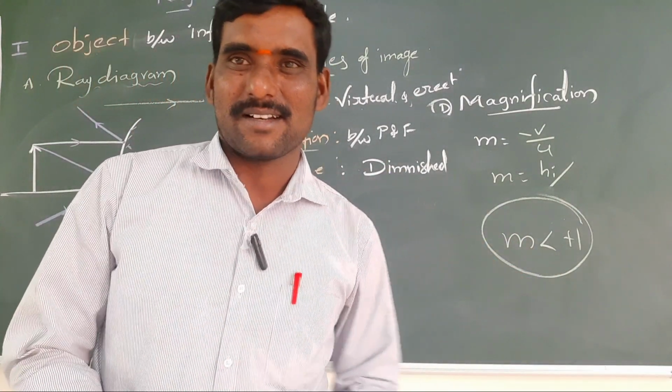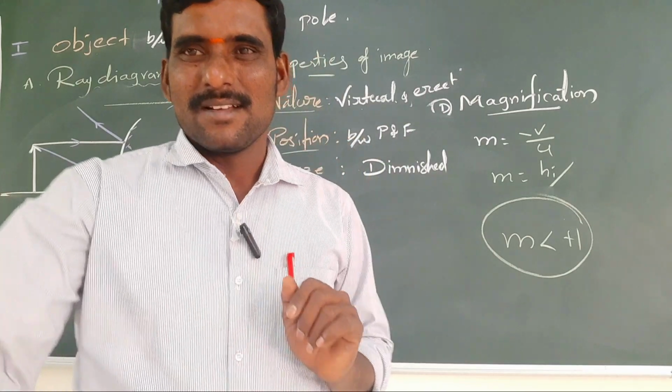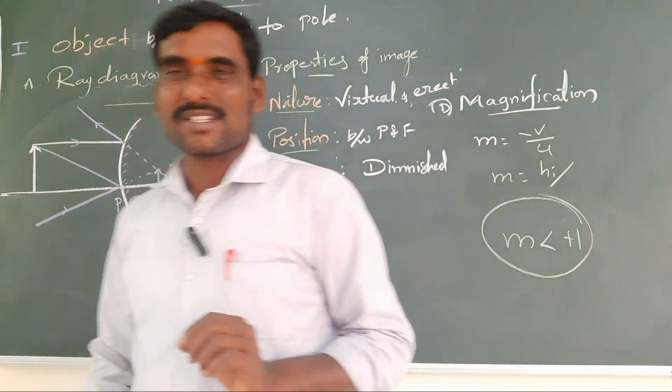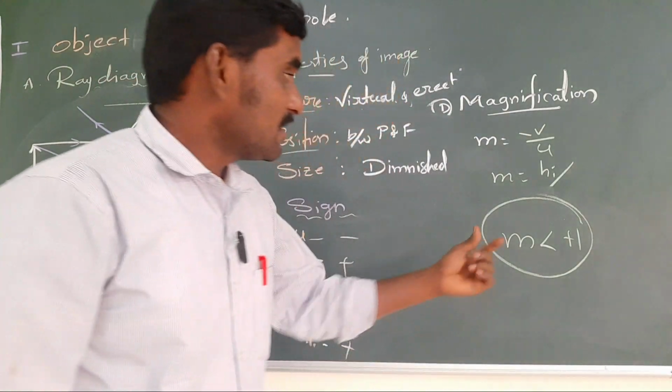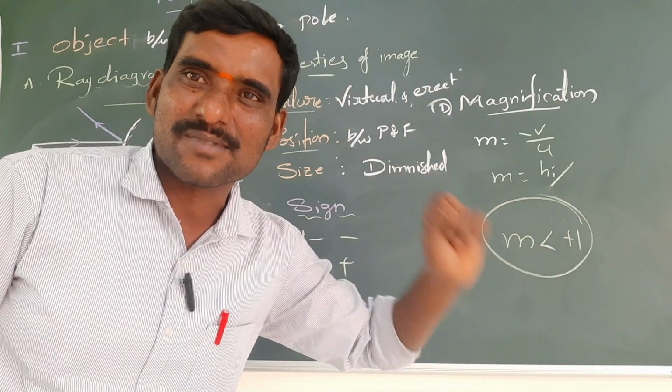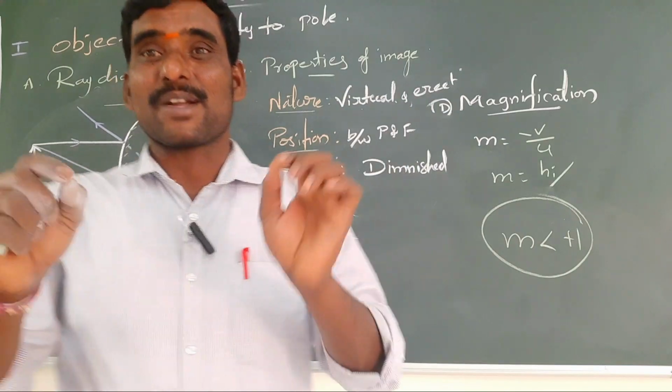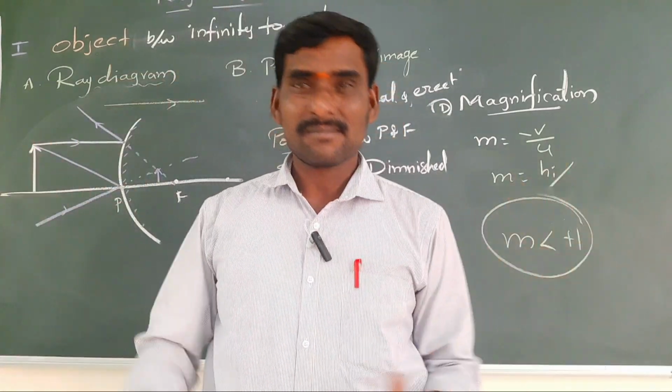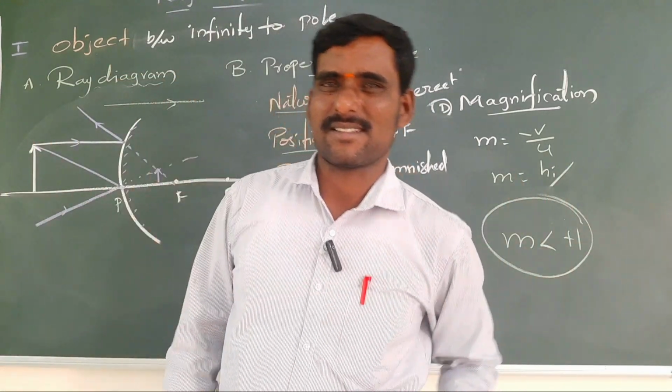This is a convex mirror ray diagram. Very simple, only one. Next, they are asking so many questions here. Always, the magnification of a convex mirror is M less than +1 only. Always. Why? Because it always forms a small size image. So it is very less.